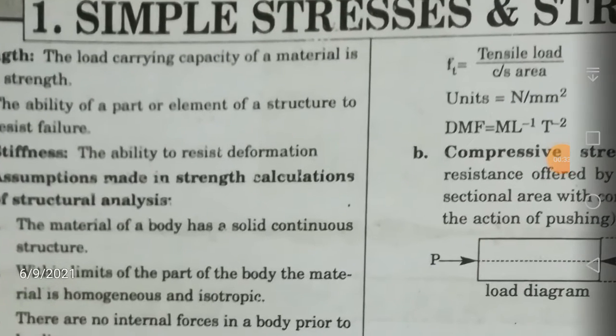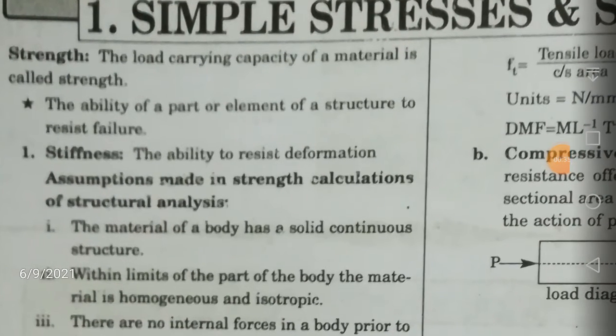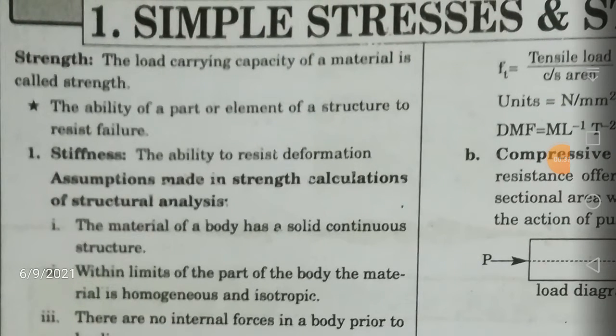So what is strength? The load carrying capacity of a material is called the strength. For example, let us say it can take 20 tons. That is called the load carrying capacity. If it is able to take 20 tons without any problem, that is the maximum capacity. The load carrying capacity of a material is called strength.